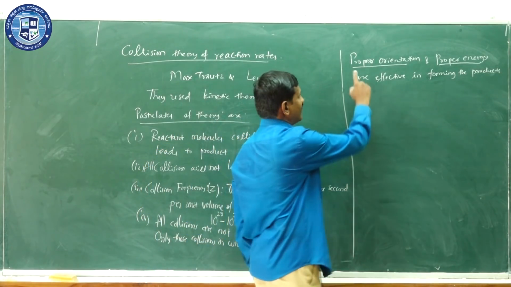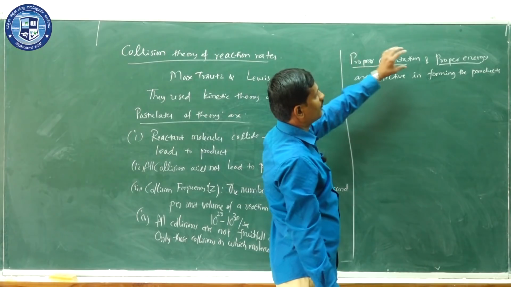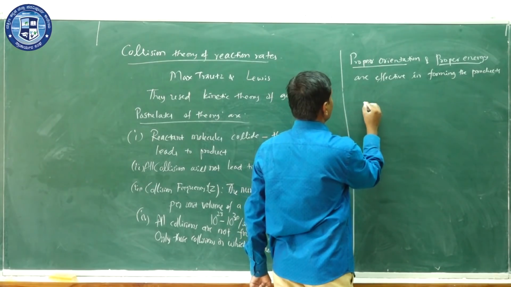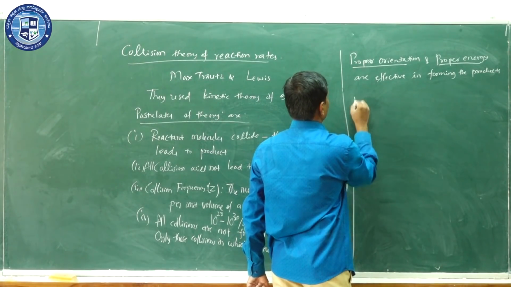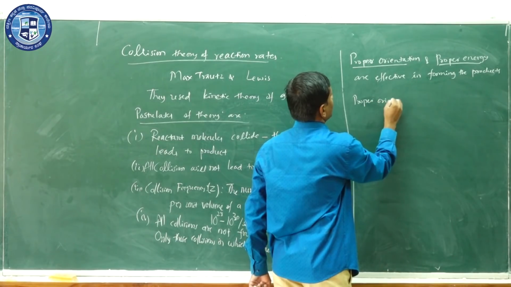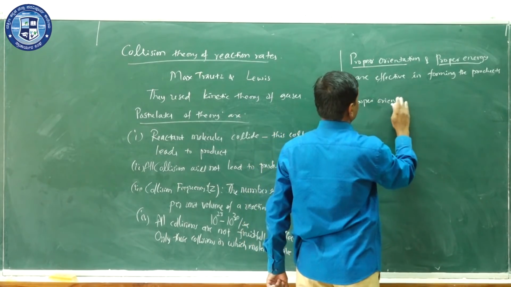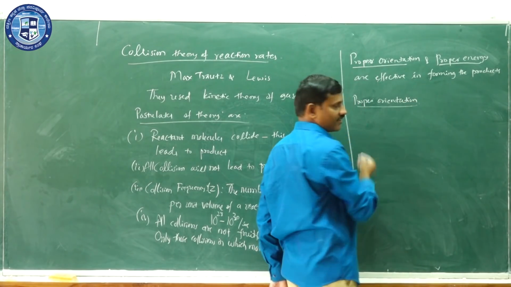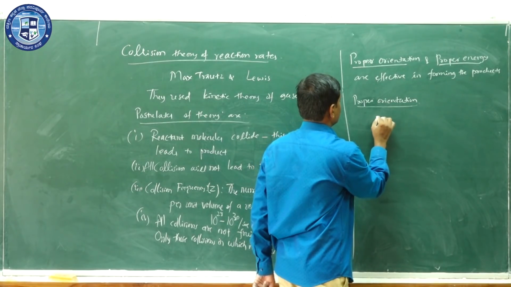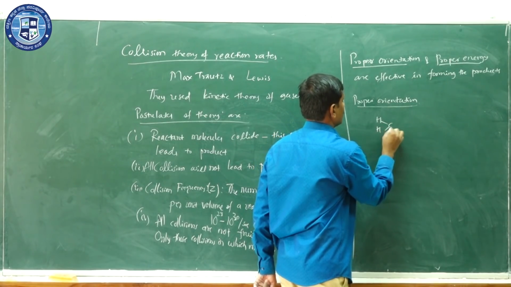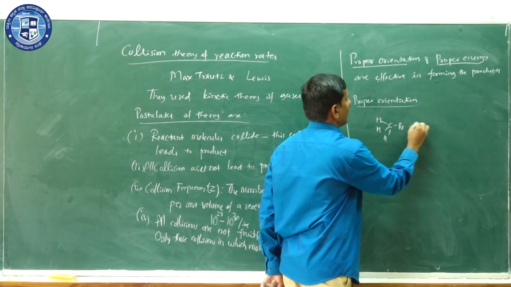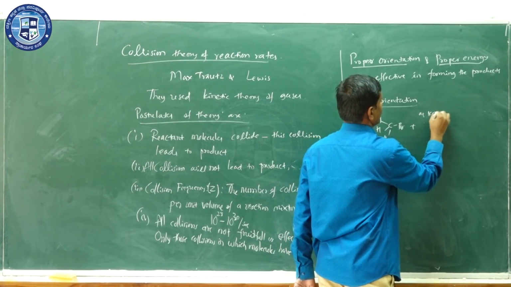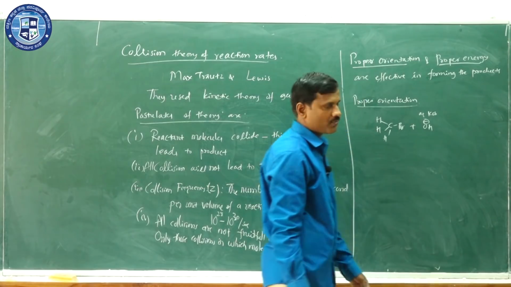Now let us see what is meant by proper orientation and proper energy by taking an example. Consider the reaction between methyl bromide and aqueous alkali. Aqueous alkali supplies the nucleophile OH minus.